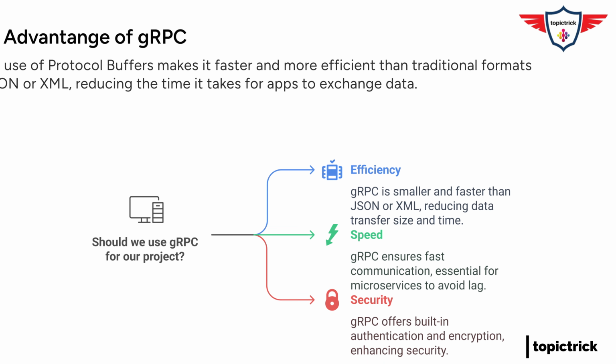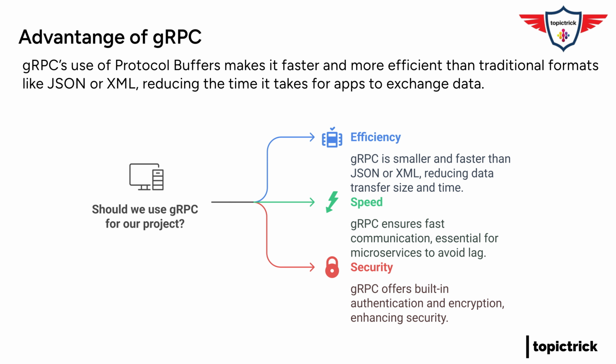Exactly. It brings a whole bunch of advantages to the table. Like what? Give me the highlights. Well, for starters, it's super efficient. gRPC uses those protocol buffers we talked about, and they're much smaller and faster to process compared to JSON or XML. Yeah, those old data formats, like trying to send a file through dial-up. Exactly. gRPC is lightning fast, makes for a snappier user experience. Speed is key these days. Yeah. Nobody wants to wait around for things to load.